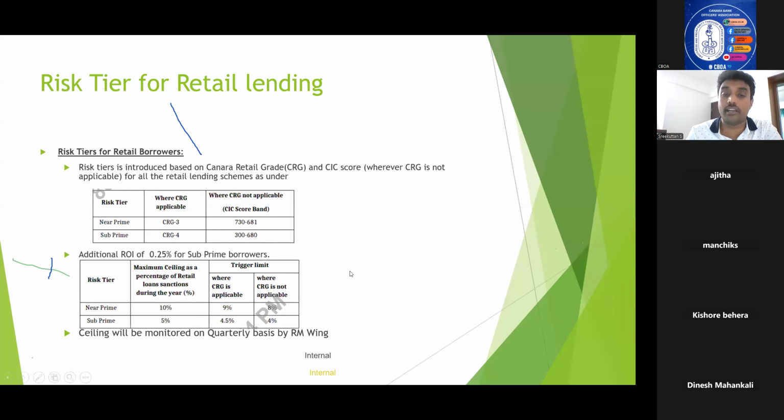So what is the trigger limit? The trigger limit for near prime is 9%. Once the near prime borrower percentage comes to 9%, a trigger will be initiated by RM. That is, now we have to be cautious, because 10% is already the allotted quota for this particular year for near prime borrowers, and we have already crossed 9%. So at 9%, the trigger will be enabled.